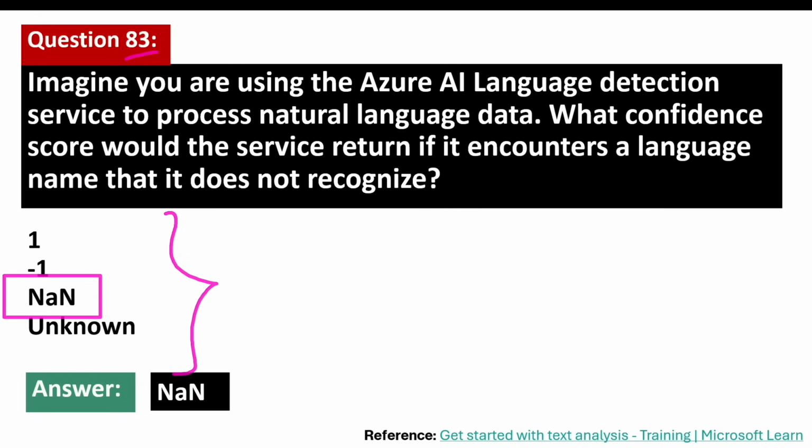So what is NaN? NaN stands for not a number. It is a term used in computing to represent a value that cannot be recognized as a valid number. Not a number, or NaN, is often used in programming and data analysis to signify missing, undefined, or unrepresentable values.